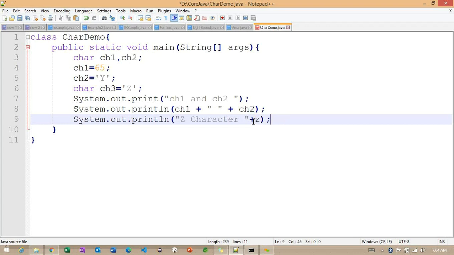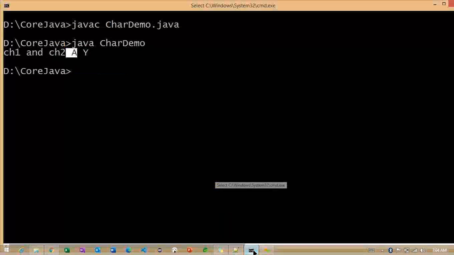I'm trying to print not ch z, here we need to print ch3. Let me save.